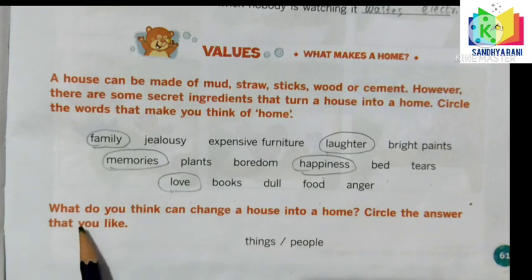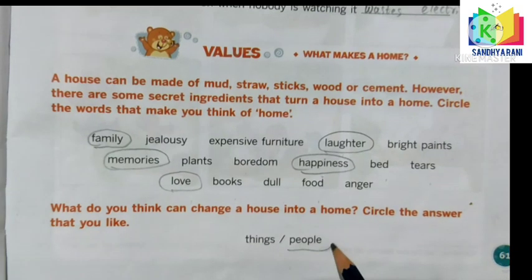Let us check the next one. What do you think can change a house into a home? Circle the answer that you like. Things or people? Of course, people.